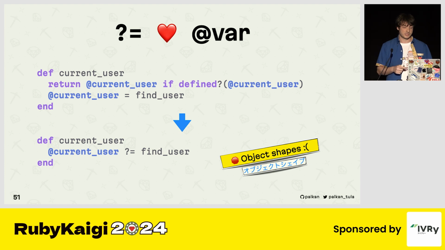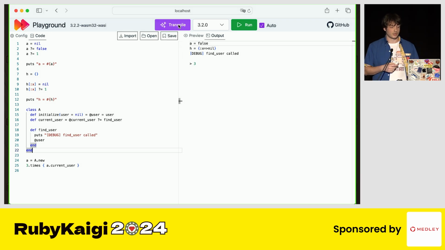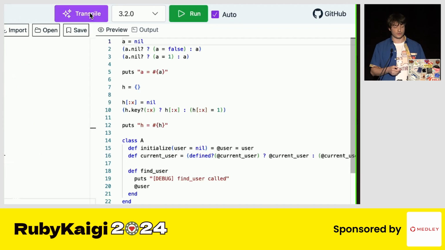But anyway, as of today, I don't think that's going to be the main reason why this won't ever be accepted. Let's take a quick look at how the transpiled version of it works.